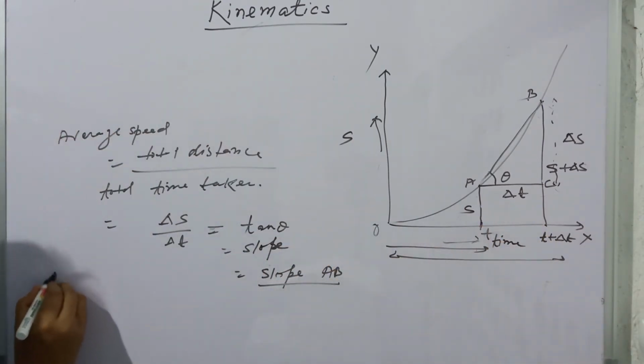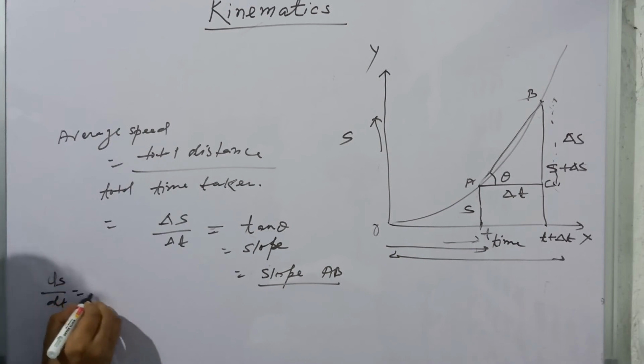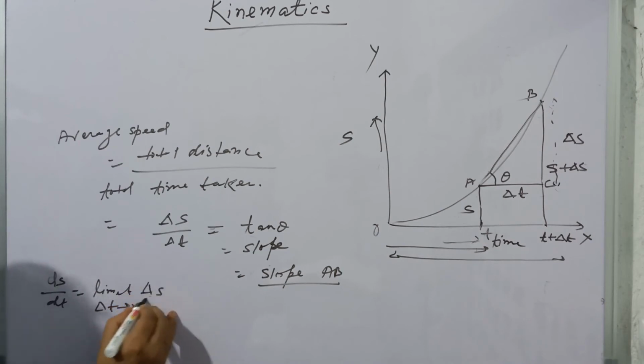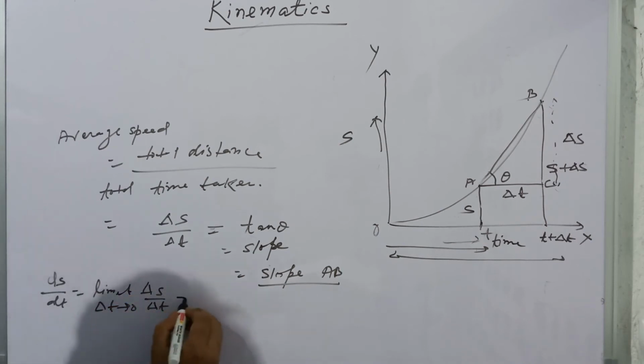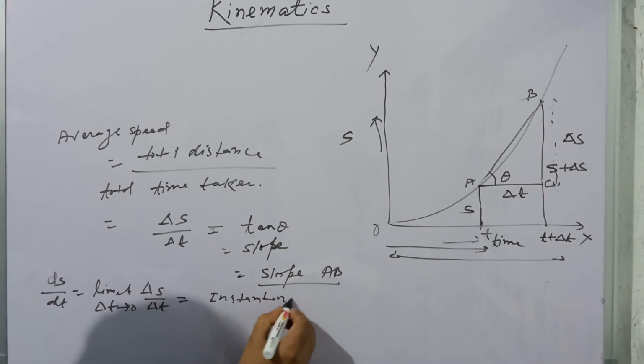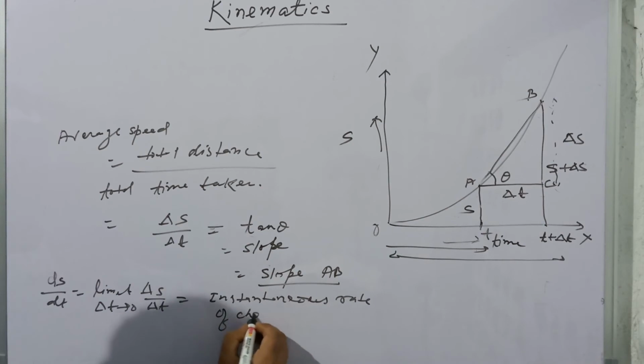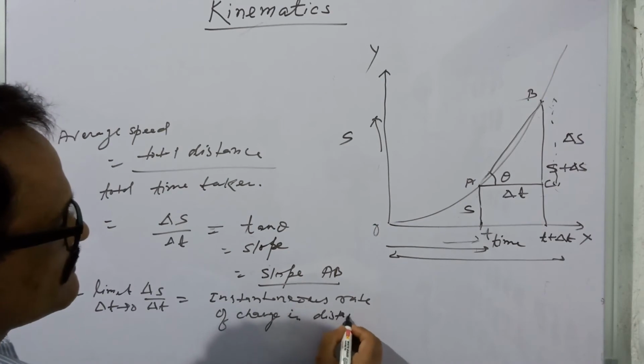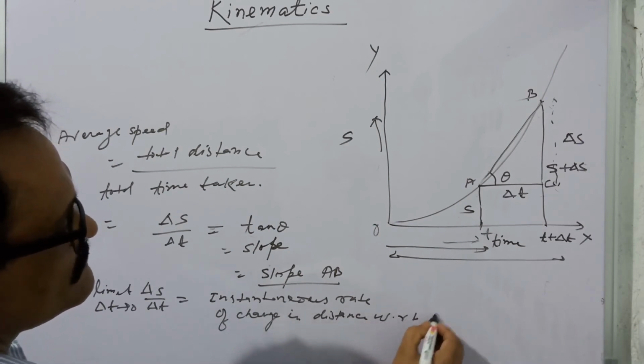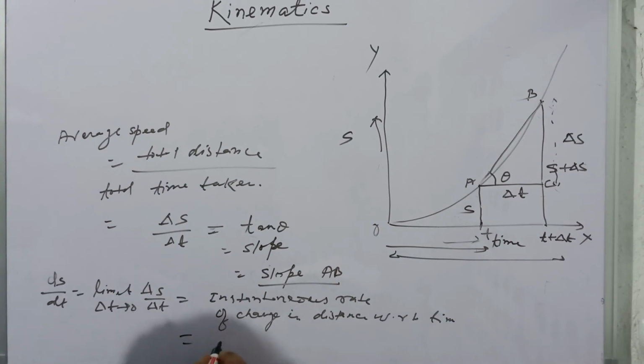So you know that ds by dt is defined as the limit delta t tends to 0, delta s by delta t, and it is the instantaneous rate of change in distance with respect to time, and so it is the instantaneous speed.